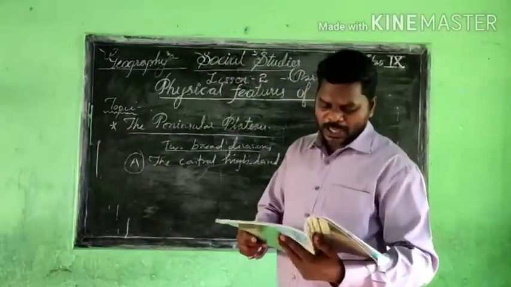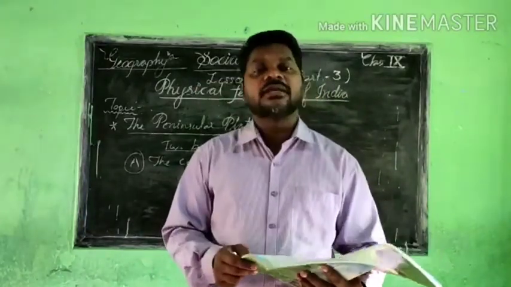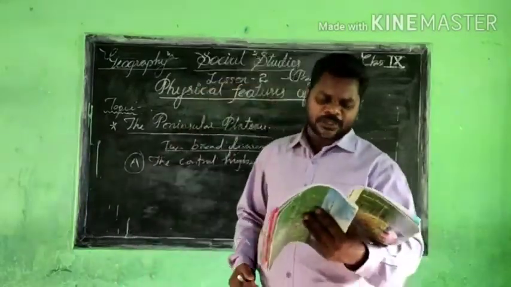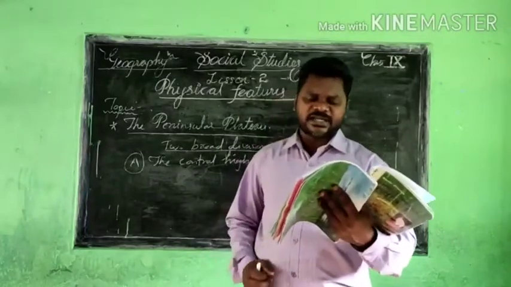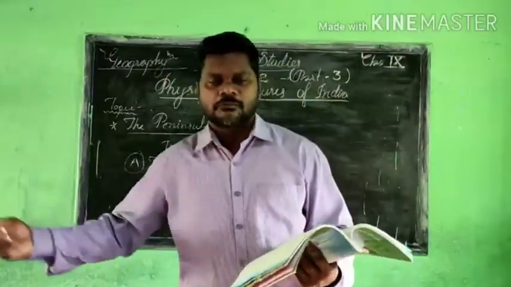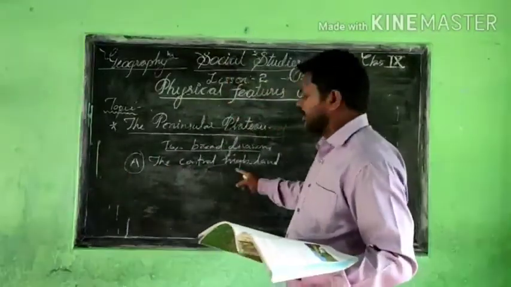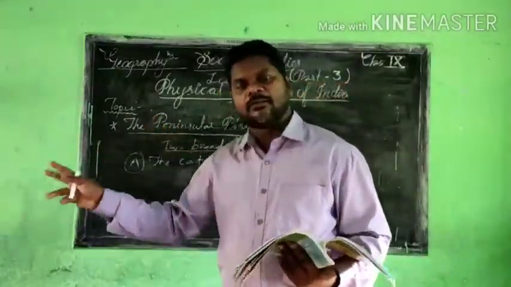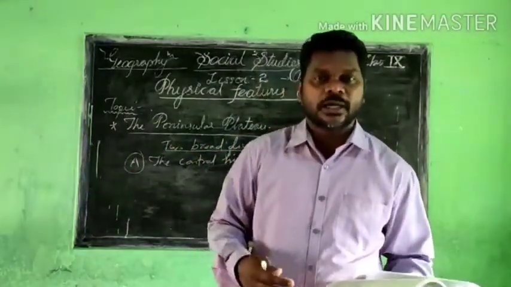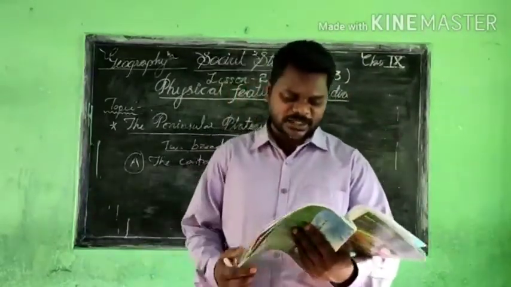Now again, we can understand that the Central Highlands are wider in the west but narrower in the east. While we are learning about the Central Highland, it is mentioned that the western side is wider than the eastern side. The eastern side is narrower, but when we go towards the western side, it is wider. That is not too big on the eastern side, not too broad. That is the understanding we are getting.